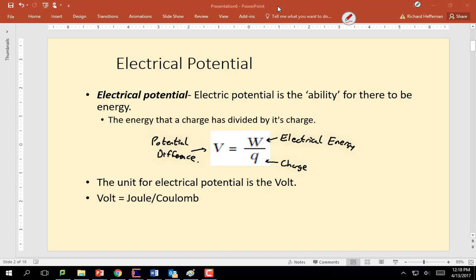The unit for potential difference is V, for volt. The unit for electrical energy, since it's a type of energy, is joule, and the unit for charge is always coulombs. So if the amount of charge that you have is in elementary charges, you have to convert to coulombs in order to use this equation. And that just means that 1 volt is equal to a joule divided by a coulomb.